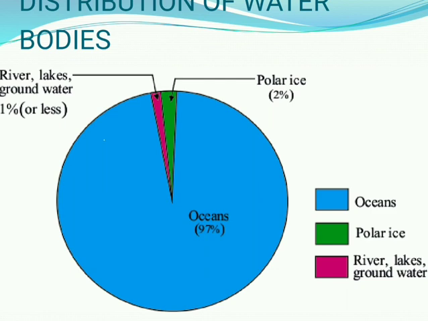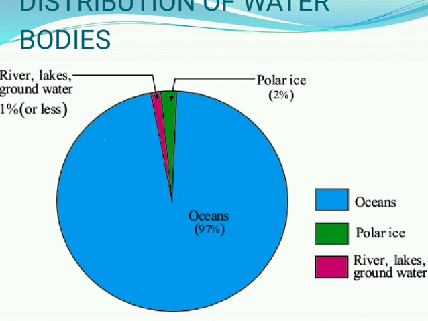So nearly 97% of the total water present is in the oceans, that is saline water. Saline means it contains salt, the salty water. Only 3% of the water is fresh water. Of that, 2% of the fresh water is present in the form of glaciers.